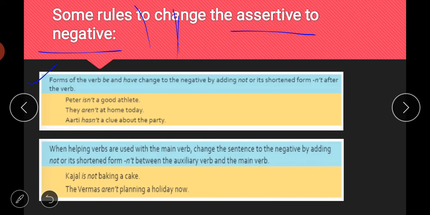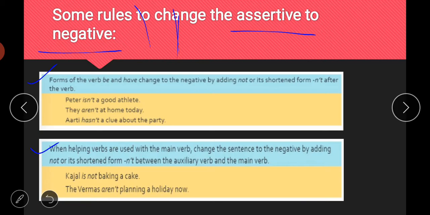And similarly with the next sentences also: they are not at home today, are plus not; Aarti hasn't a clue about the party. So like this you will put the word not, or in short form an apostrophe t, with the verb. So next, when helping verbs are used with the main verb, change the sentence to the negative by adding not or its shortened form apostrophe t between the auxiliary verb and the main verb.